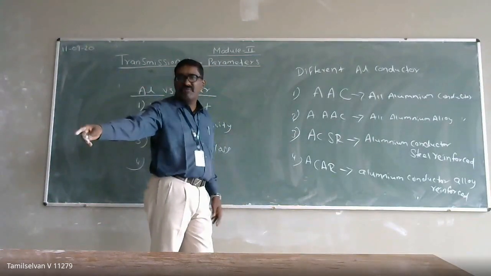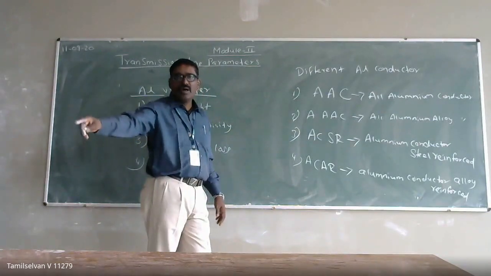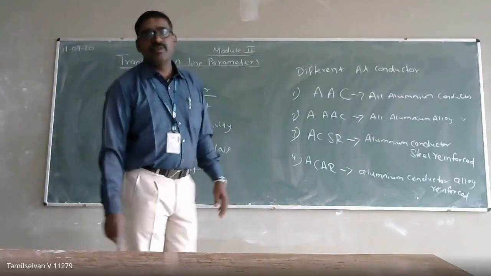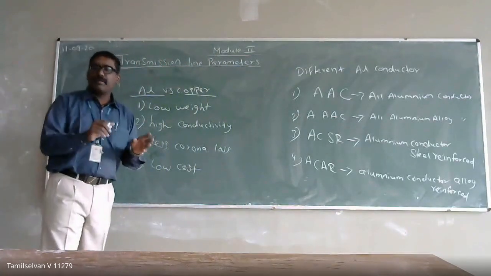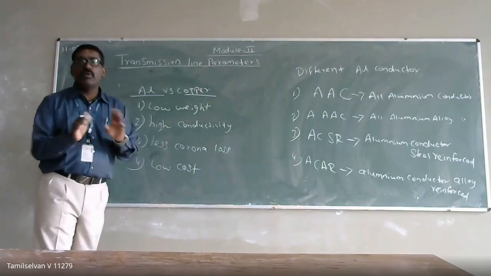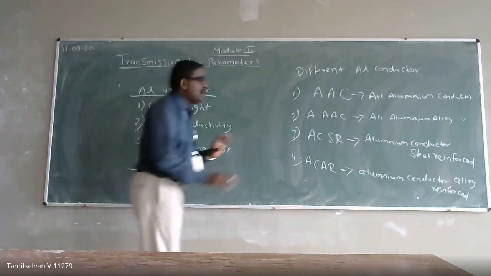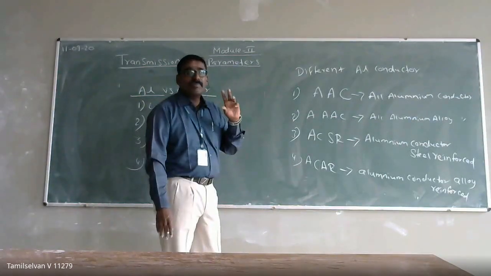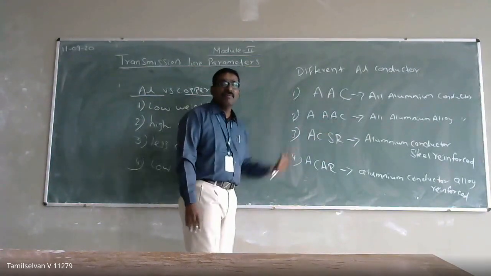What I have shown here is all aluminum conductors. Normally this will be used in our distribution system. For different transmission and distribution, we won't use the same type of aluminum conductors. We'll use different compositions of aluminum conductors, depending on what type of tensile strength is being considered.